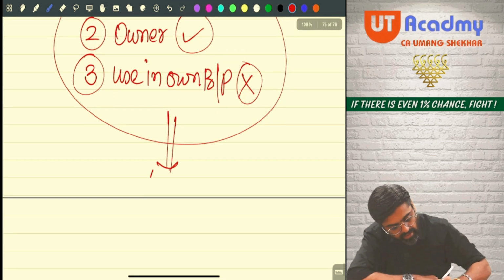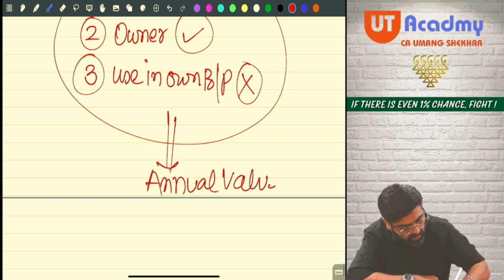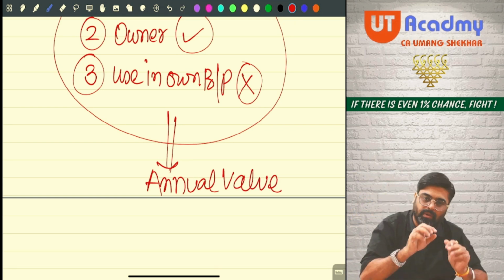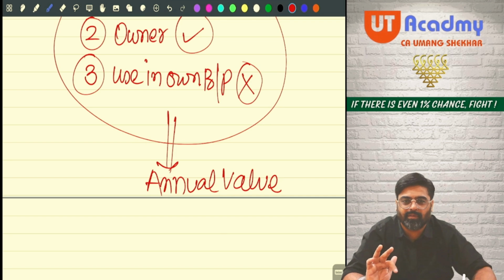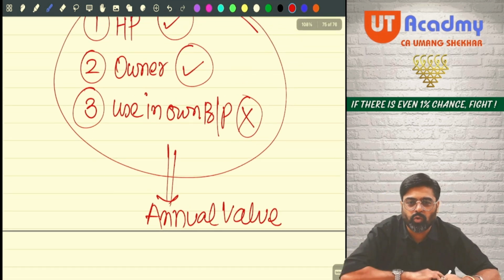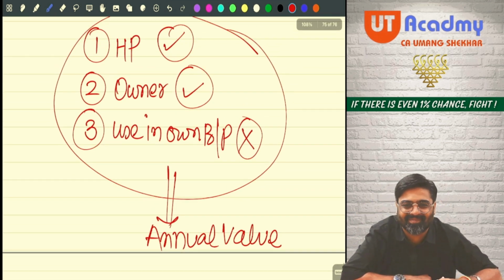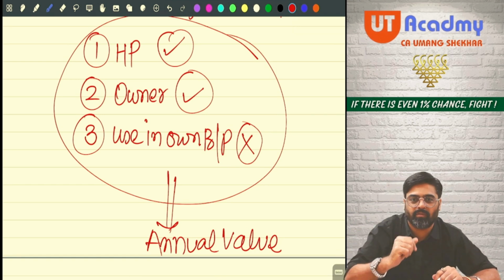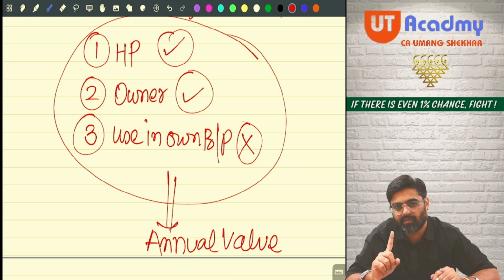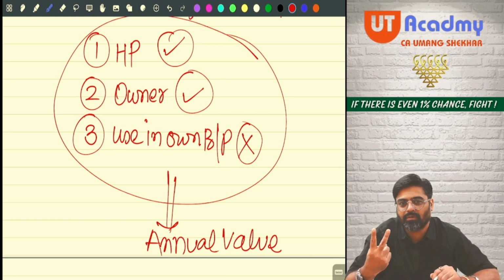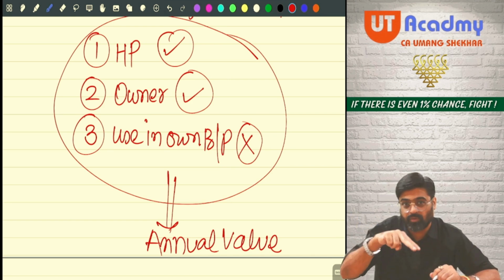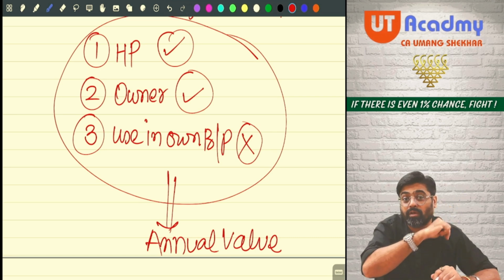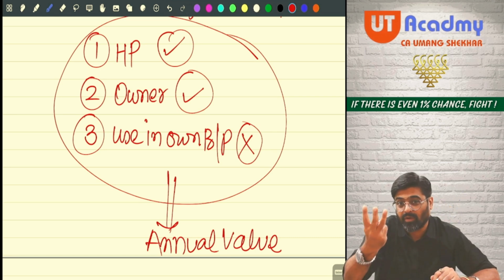Then annual value. What did I say? Annual value of all such properties will be charged under this head. Now tell me how many such properties you can have during the previous year. One? You can't have two? Two properties of which you are the owner, not using for your business or profession. Can you have three properties?